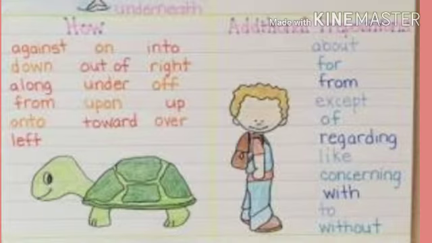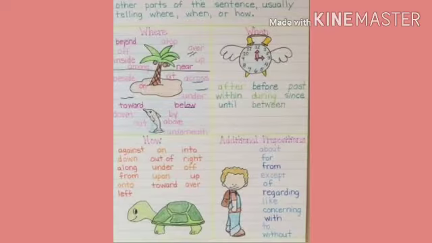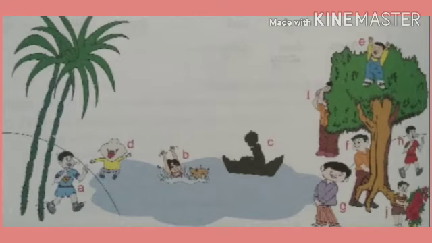Okay. Now there are some additional prepositions like about, for, from, except, of, regarding. So there are many prepositions which we are going to be learning from time to time. So basically it gives you the position of the noun and the pronoun, its relationship.